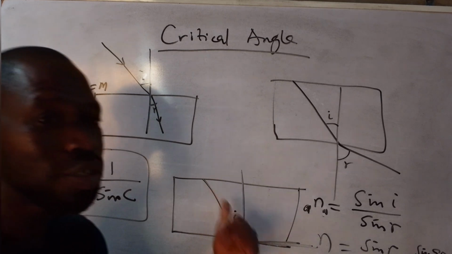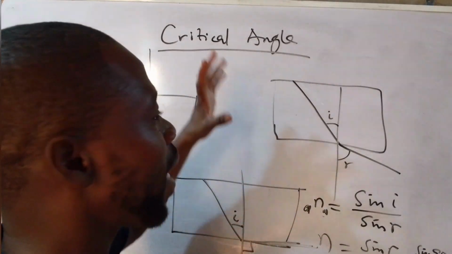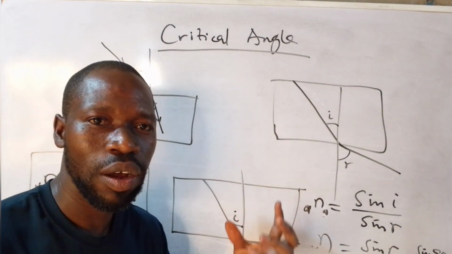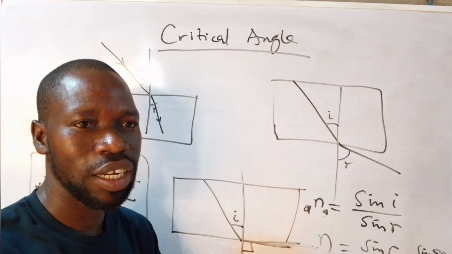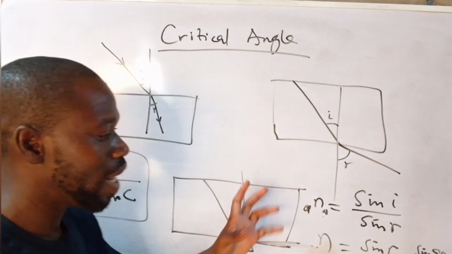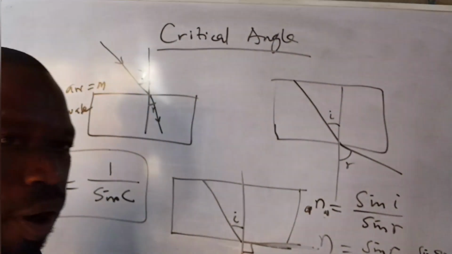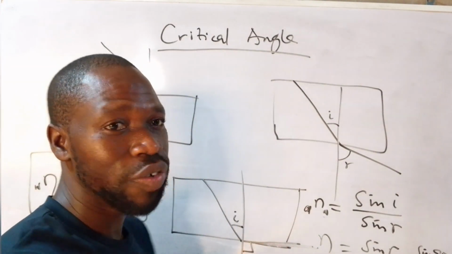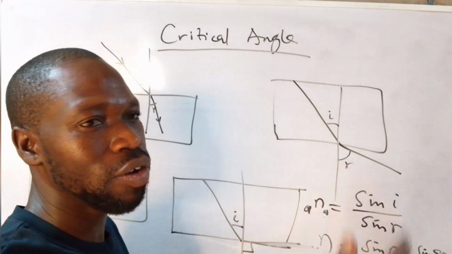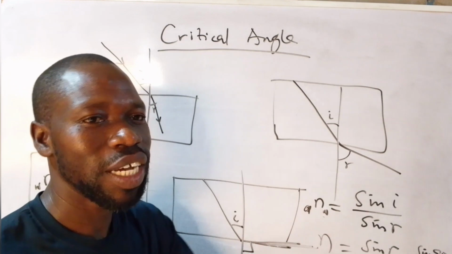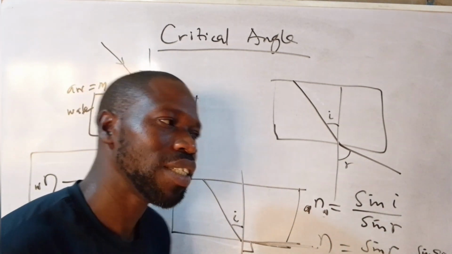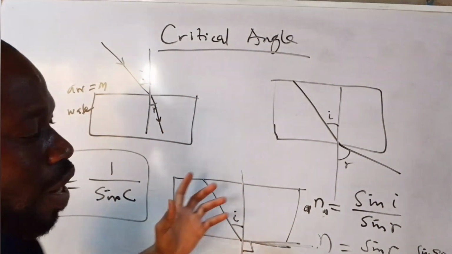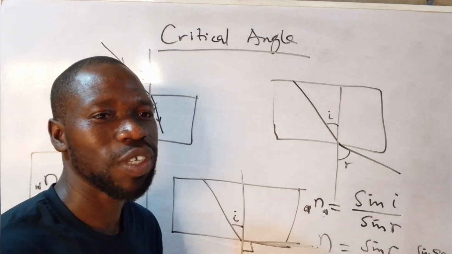Refer to my class on the law of refraction, where I taught that the incident ray, refracted ray, and the normal at the point of incidence all lie on the same plane. I also taught that the ratio of sine of angle of incidence to sine of angle of refraction is constant for a pair of medium. You will see the law of reflection and refraction explained in those classes.